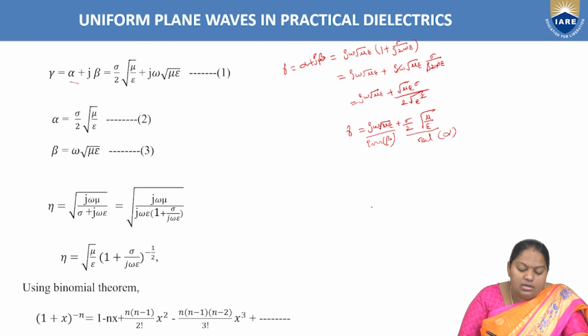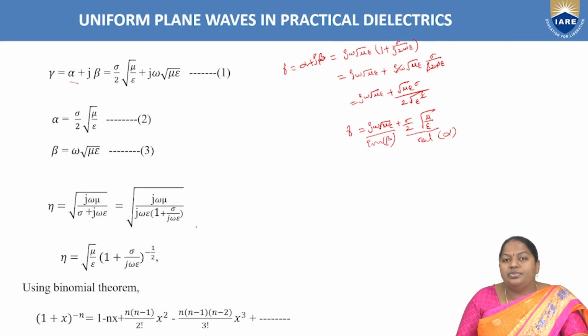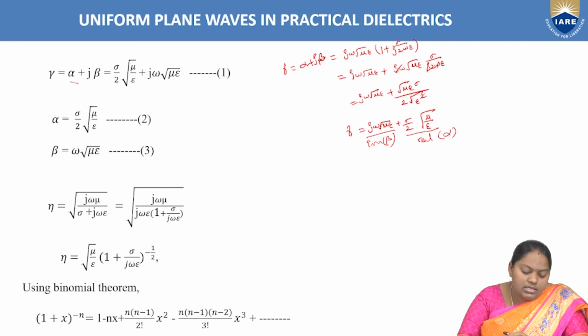So alpha and beta. Now in order to find the phase difference between electric field strength and magnetic field strength, we need to consider another characteristic parameter, the intrinsic impedance eta, right? So root over j omega mu by sigma plus j omega epsilon, which, if you take j omega epsilon separately from this, becomes 1 plus sigma by j omega epsilon.